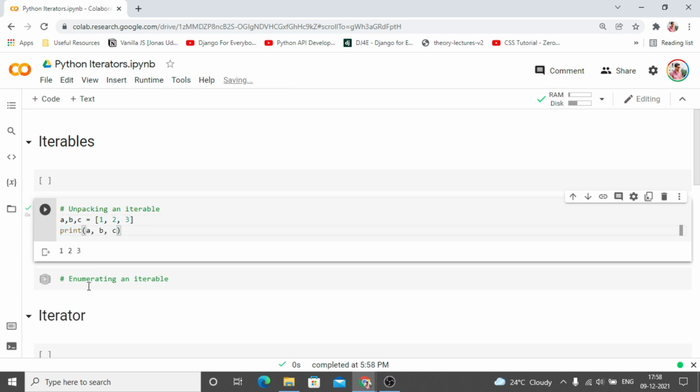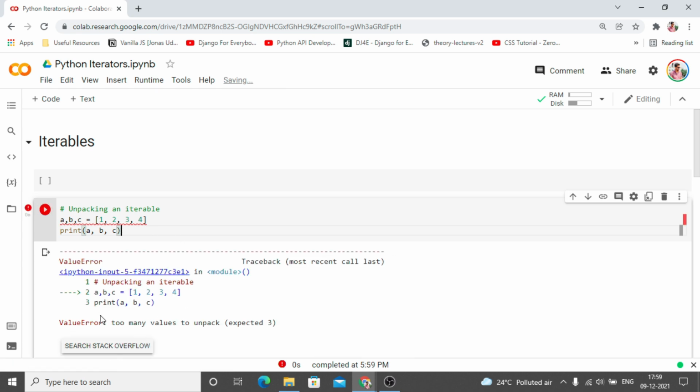Any iterable assigned in this way will automatically get unpacked, and all the variables on the left hand side are going to be assigned the values in a consecutive manner. Like A is going to be assigned 1, B is going to be assigned 2, C is going to be assigned 3. But if the number of values on the right hand side does not match exactly the number of variables on the left hand side, then it is not going to work. It is going to throw an error saying there are too many values to unpack, expected 3.